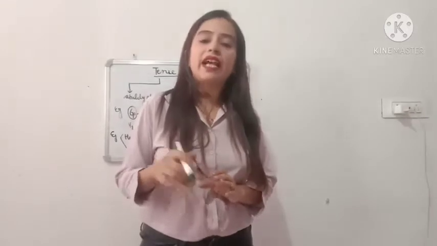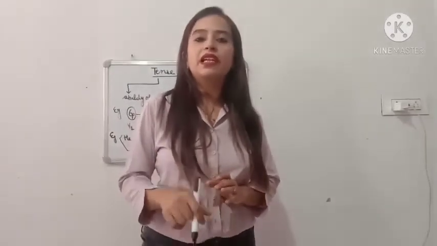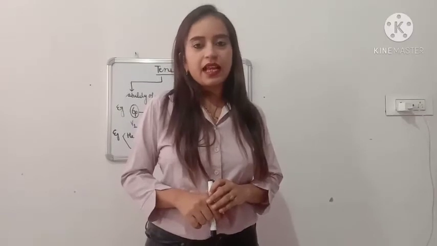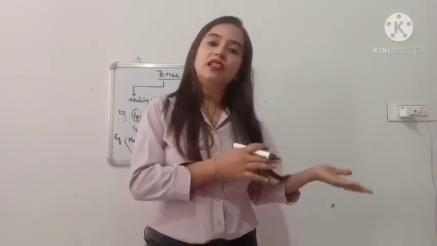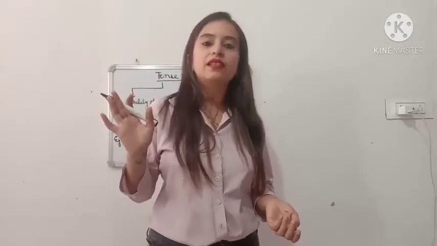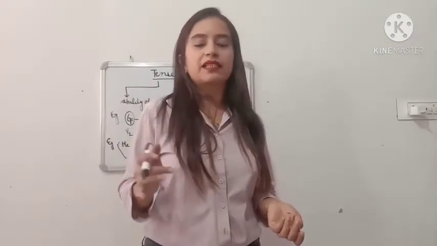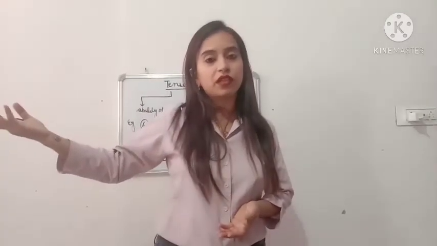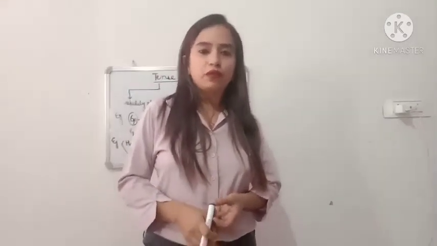If the action is happening in present time, we will put that sentence in present tense. If the action has been done earlier or before present, that means it is past tense. And if the action that we will do sometime in future, that will come under future tense.